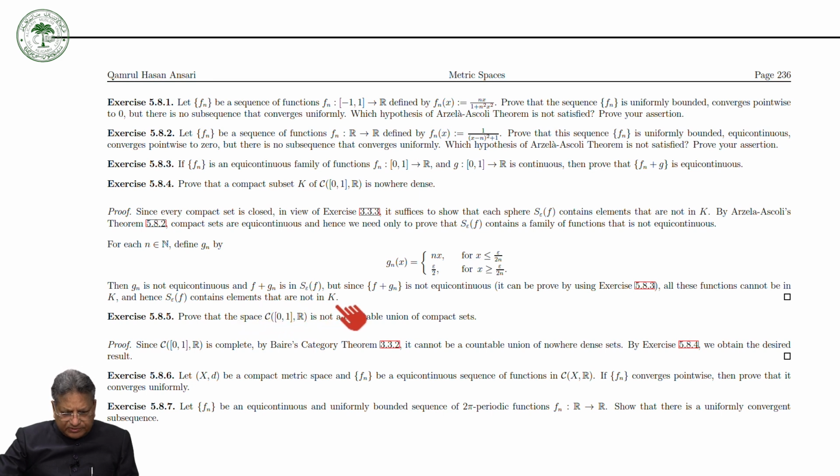So there are several others. Prove that the space C([0,1], R) is not a countable union of compact sets. Since this space is complete, by the Baire category theorem it cannot be a countable union of nowhere dense sets, and then by this exercise we obtain the desired result.